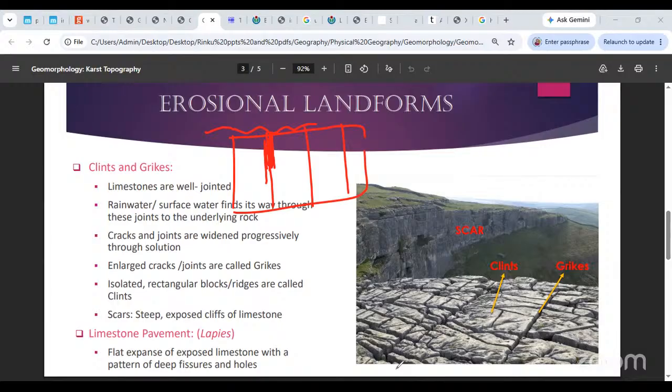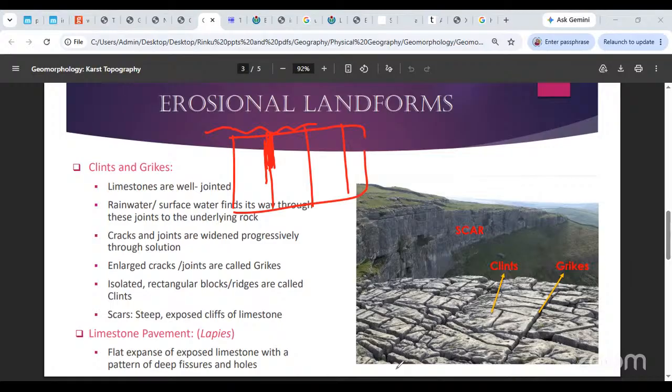Okay. So once again, back to limestones. We are saying limestones are well jointed. My lecture will go on until 5 o'clock, I've been told 5. If you wish to leave, you can leave. I am basically teaching for those two who are not really paying attention to me today. They have exams coming up in September, so they have an attempt in September. So I'm teaching for them.